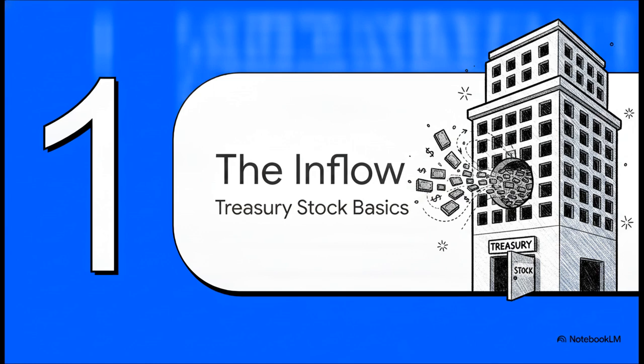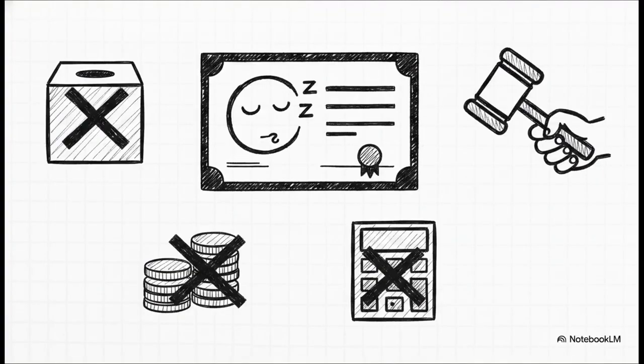All right, starting off with Section 1, the inflow. Let's cover some Treasury stock basics and rules. So once a company pulls its own shares back into the vault and they become Treasury stock, they go completely dormant. It's like they lose all their superpowers. No voting rights, absolutely zero dividends, and they drop out of your earnings per share calculations entirely.